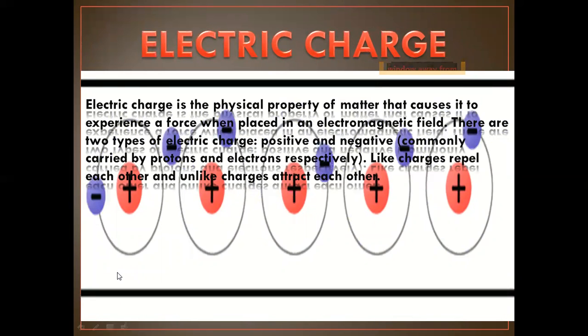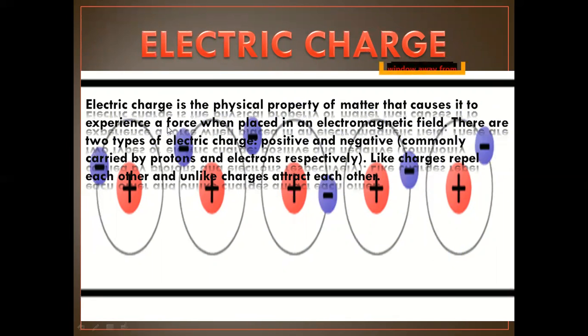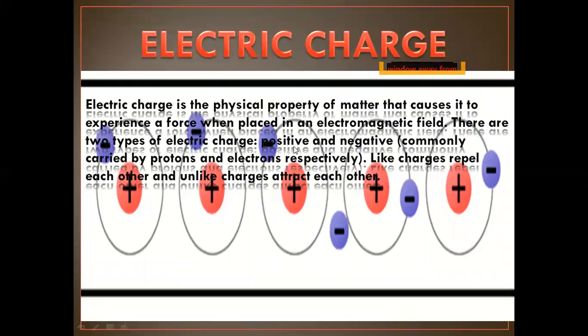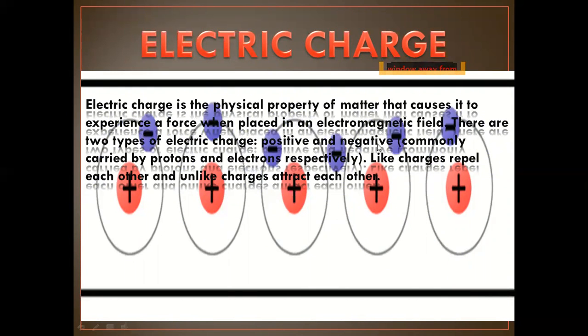Now we see what electric charge is. Electric charge is a physical property of matter that causes it to experience a force when placed in an electromagnetic field. There are two types of electric charge, positive and negative.